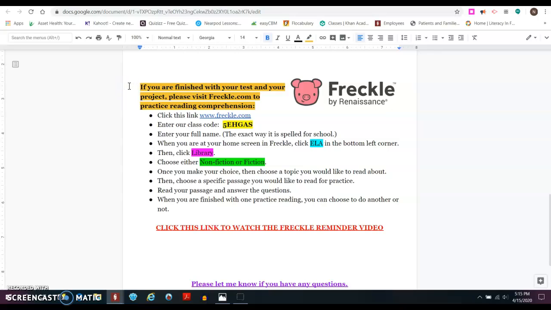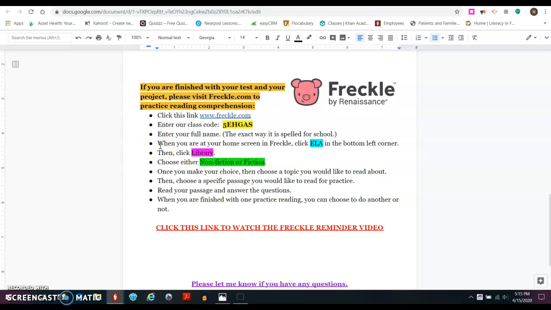Then, if you are finished with your test and your project, I want you to visit freckle.com to practice reading comprehension. Okay, and this is for Friday, definitely for Friday. I need you to practice your reading comprehension. So you're going to click on the Freckle link right here, okay, and it'll bring you to freckle.com. You're going to log in and you need to enter your class code. Now, this is 2nd period's class code. If you are trying to get into 2nd period's class, you will not be able to use this. So 3rd period and 4th period, you have separate Google documents with your own class code, okay? Then you will need to enter your full name, how it is spelled exactly for school.